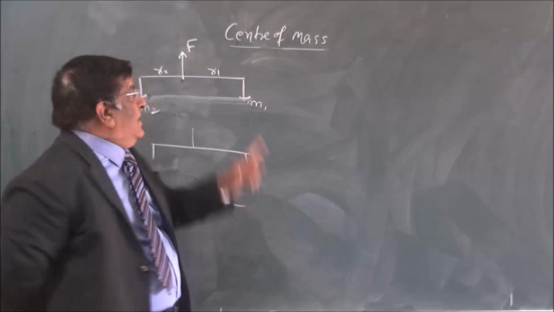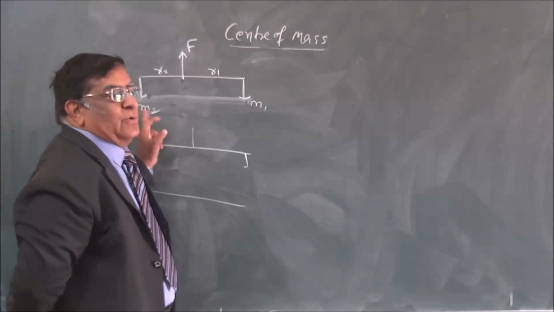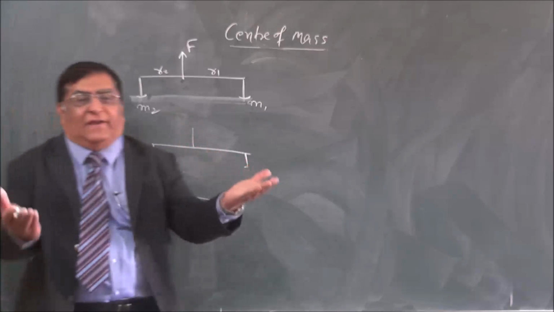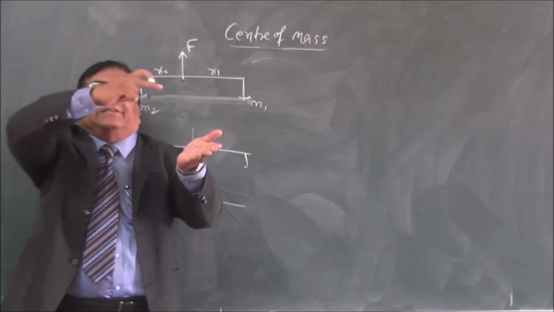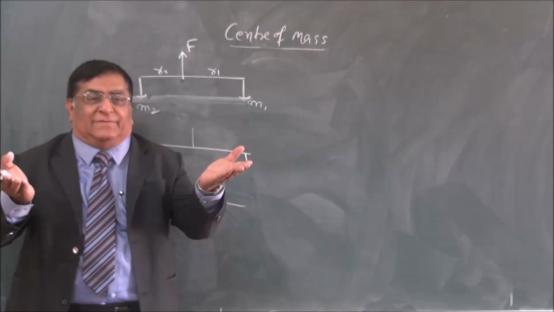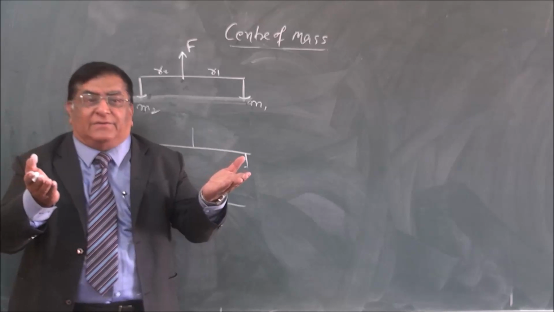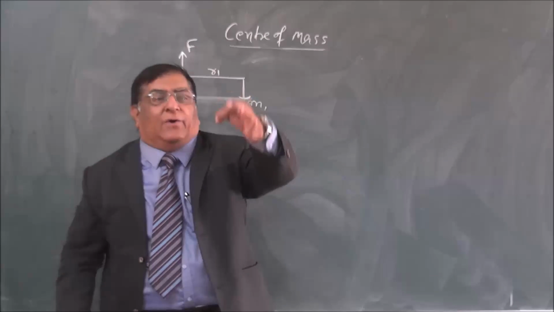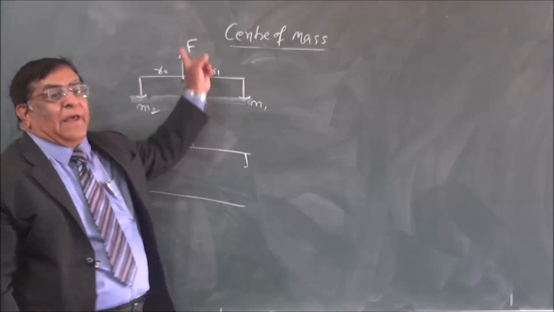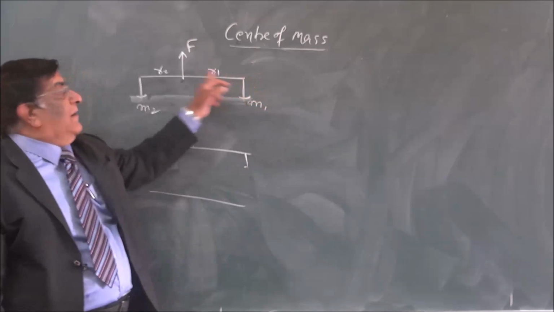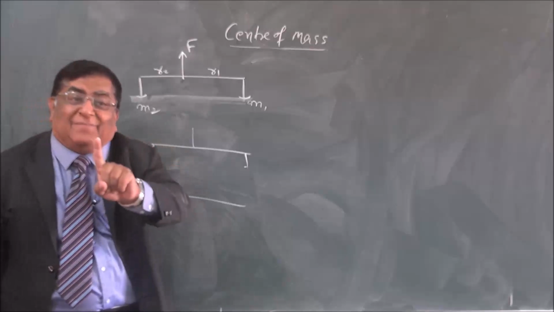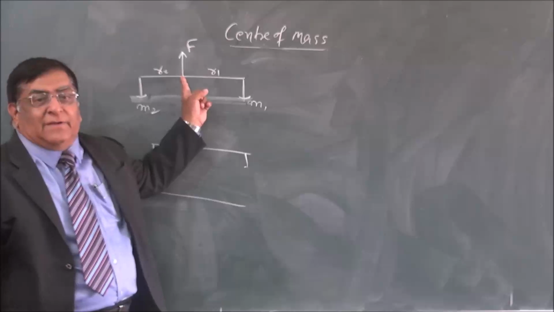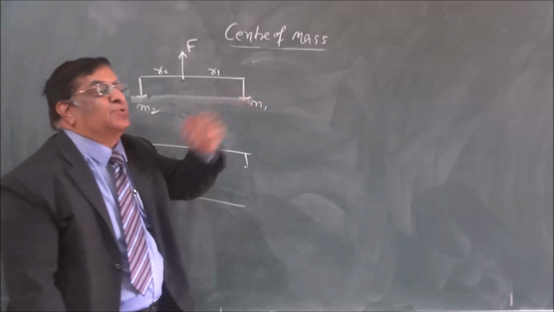See again, this is M1, this is M2. I apply two forces, one here, and I lift the two in such a way that this rod remains horizontal. How many forces am I applying? Two. Now I leave it and I hold it from here and apply a single force. Again it remains horizontal. Same effect. So I will say this point is what? Okay, I choose another point.